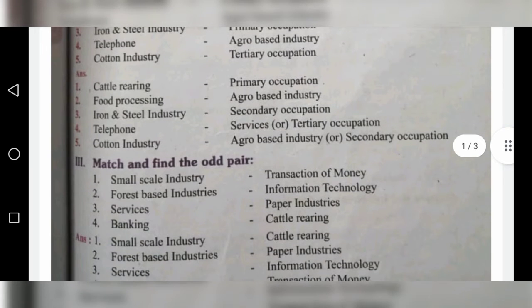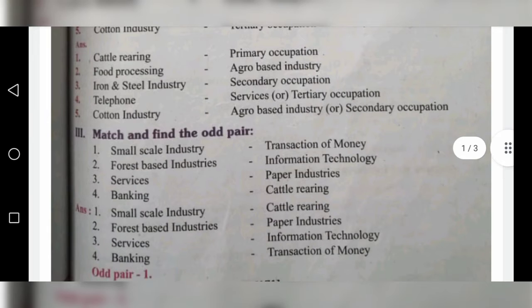Second one, food processing. The answer is agro-based industry. Third one, iron and steel industry, secondary occupation. Fourth one, telephone services, tertiary occupation. So, cattle rearing is the primary occupation, iron and steel industry is the secondary occupation, and telephone is a service. Banking, telephone and all services are tertiary occupation.